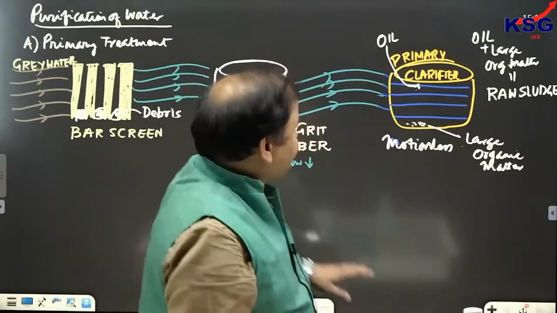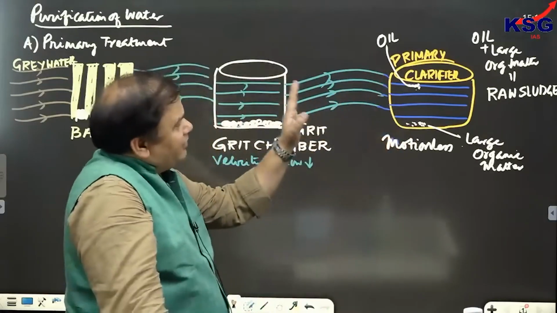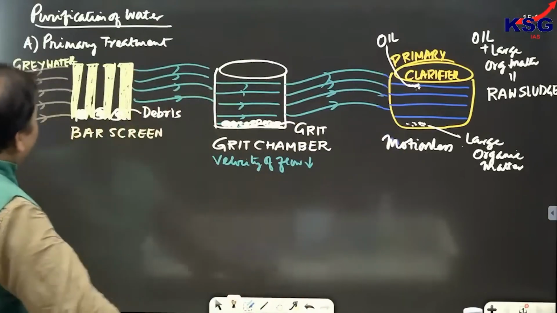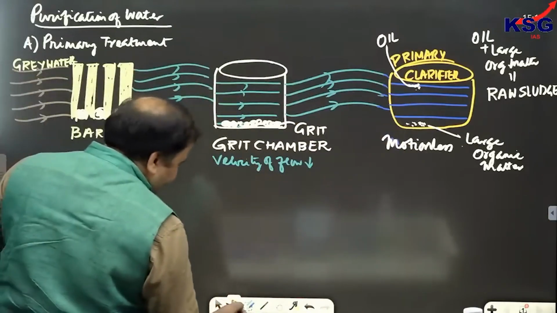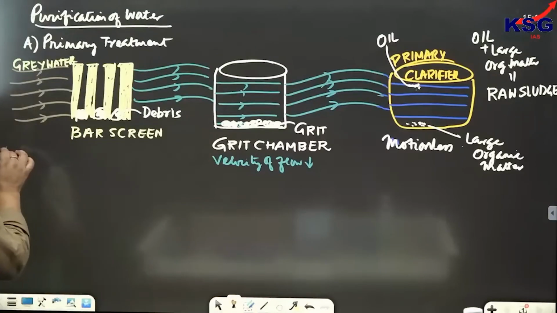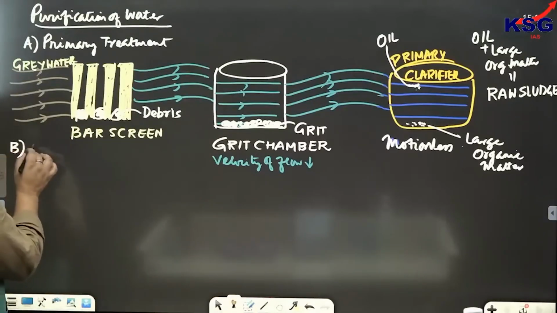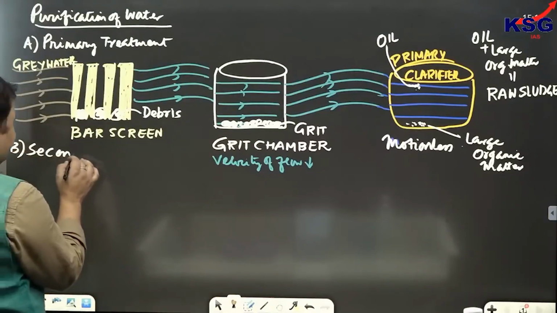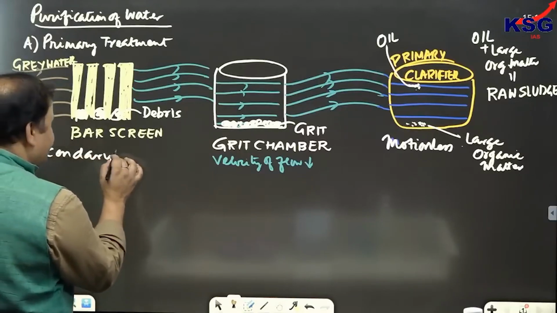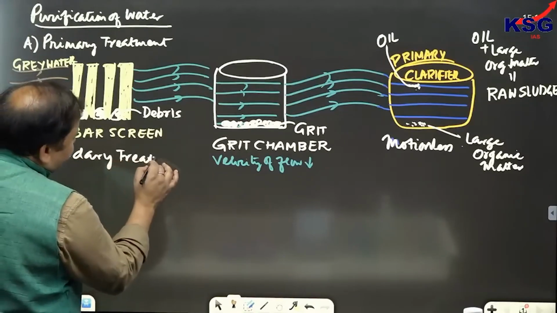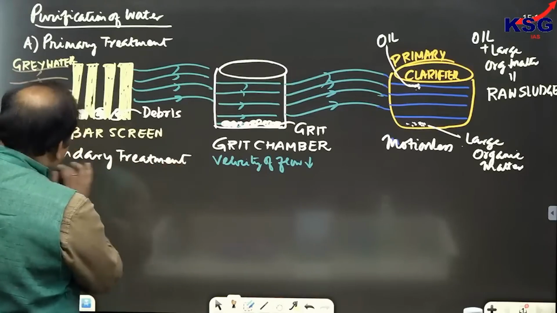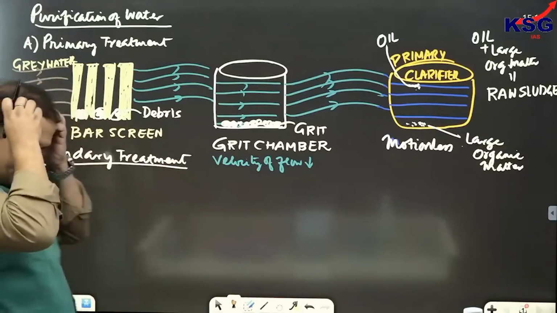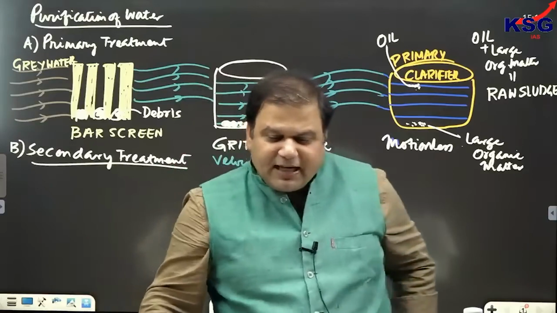Clear? Now see, this is how the raw sludge would be gathered, and here the primary treatment ends. The second phase is called secondary treatment. And in this phase, what is happening?